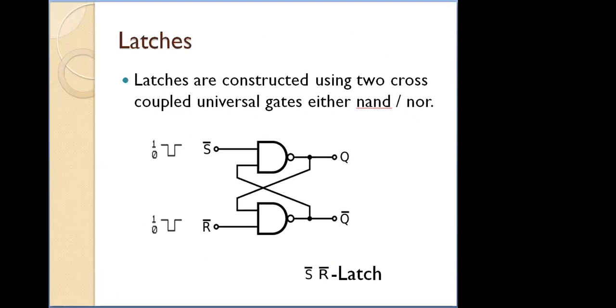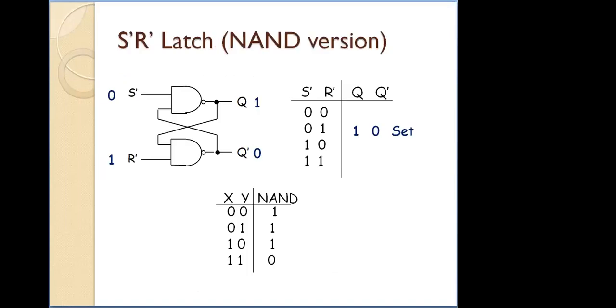Now, first we have verified the S bar and R bar latch. This is indicating S is applied as an inverter, R is applied as an inverter. This is for the NAND gate, and we have verified the operation for SR latch using NAND gate. In this SR latch we have verified the conditions.